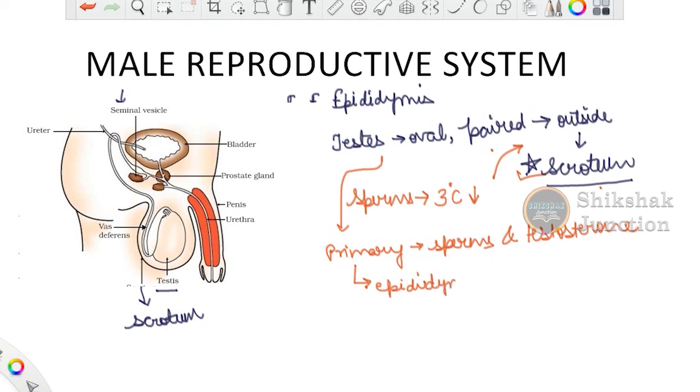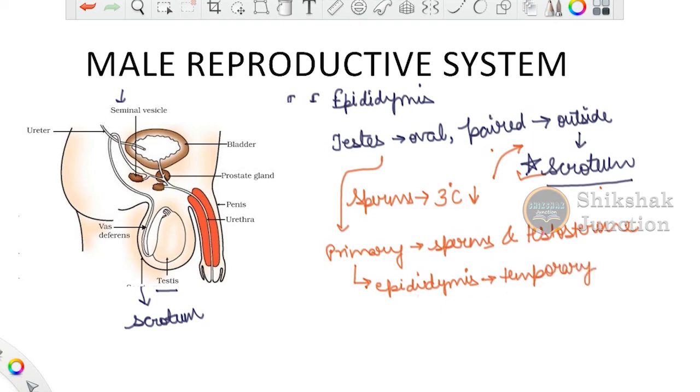In the figure it is not written what actually the epididymis is. Just see the cursor where I am pointing. This particular white portion that you are seeing in the figure is the epididymis part. Okay, so we have come to the epididymis. Now the epididymis stores the sperms temporarily. It is the temporary storage structure or storage organ for the sperms.